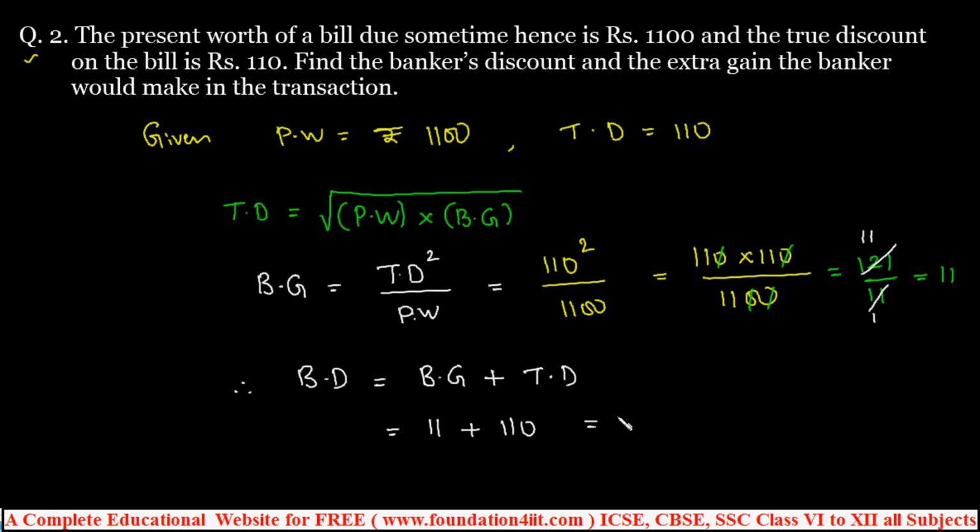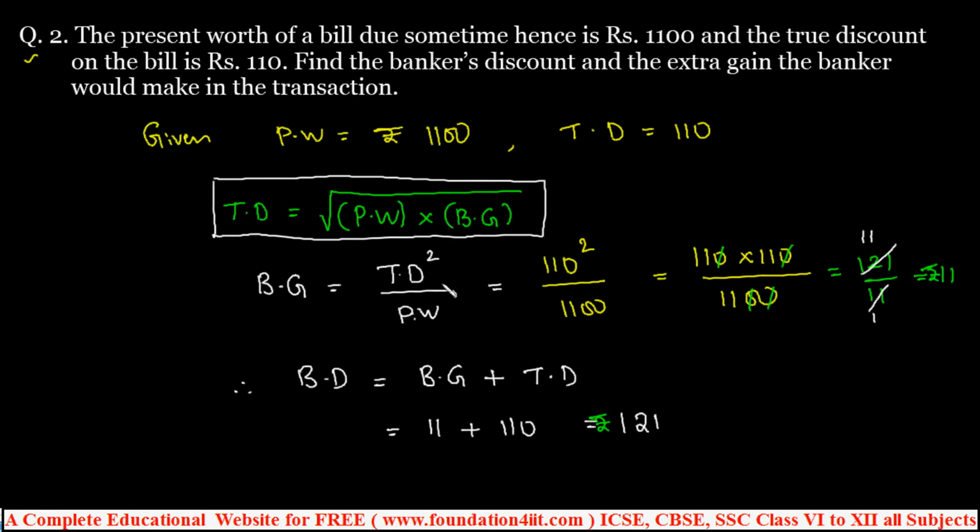Add both: 110 plus 11 is 121. So rupees 121 is the banker's discount, and the banker's gain is rupees 11. The main thing is, if you remember the basic formulas, by just substituting values we can get this. We'll see a few more sums.